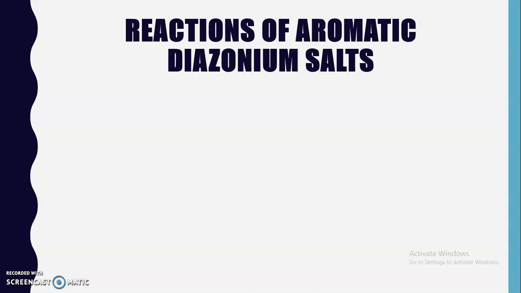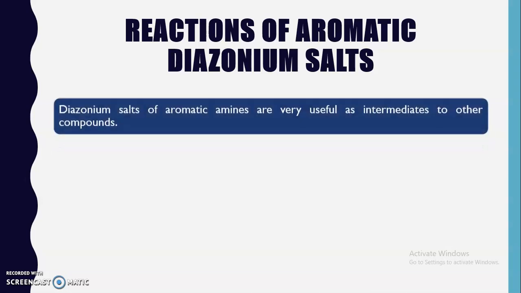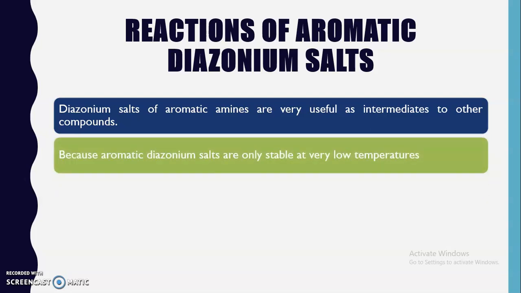Now, the next point that we are going to discuss is the reactions of these aromatic diazonium salts or arene diazonium salts. Diazonium salts are considered very useful intermediates to other compounds, because aromatic diazonium salts are only stable at very low temperature.